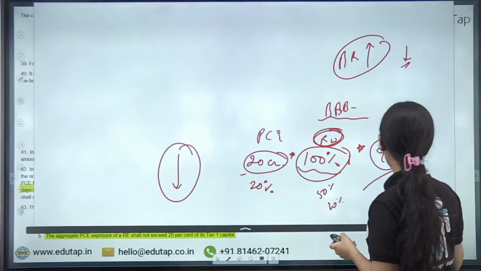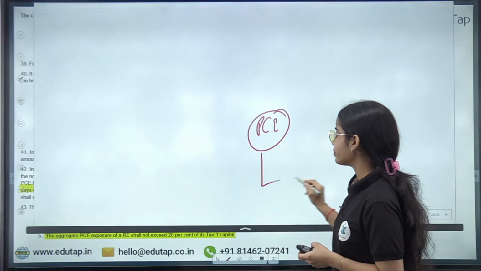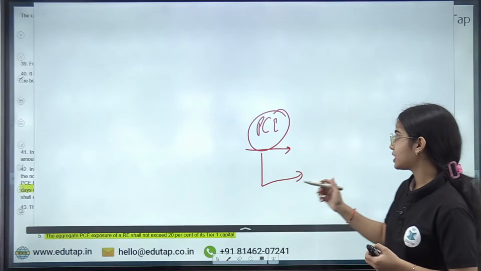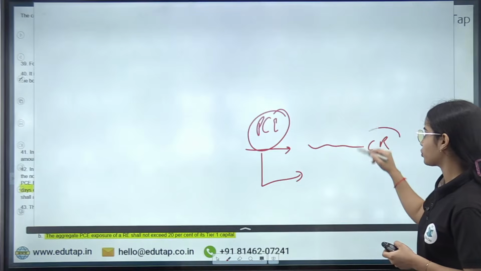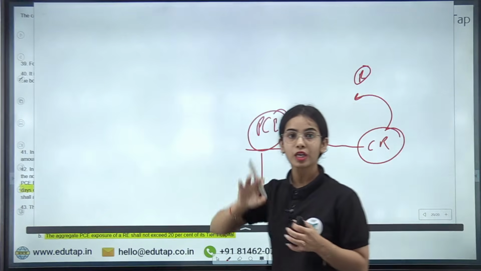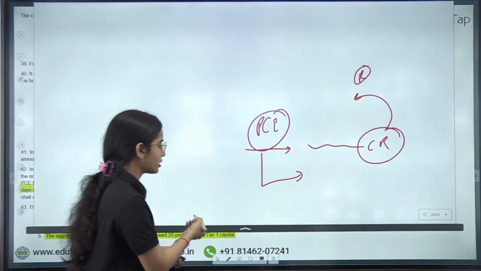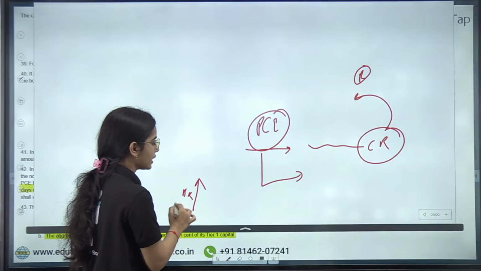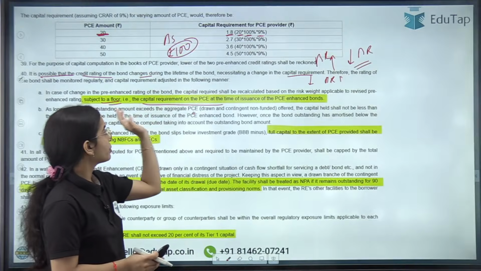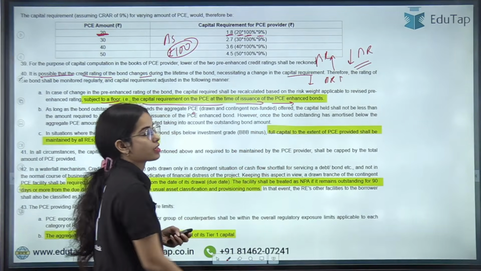Basically, at the time the partial credit enhancement was given by the bank or the NBFC, whatever capital requirement was maintained as per the ratings of that time has to be maintained even if the bond rating is increasing. The minimum capital requirement has to be maintained at the time of issuance of the PC enhanced bonds.